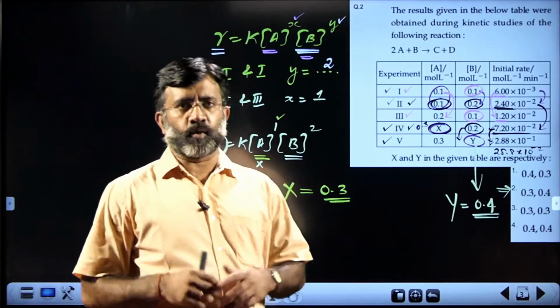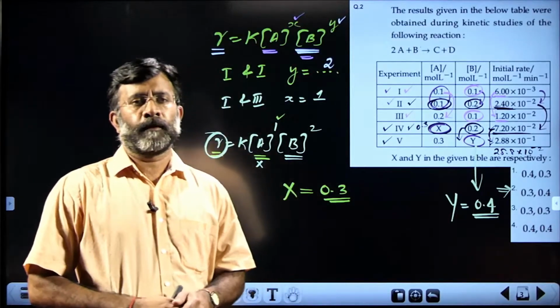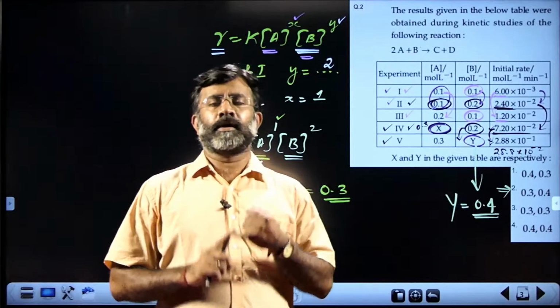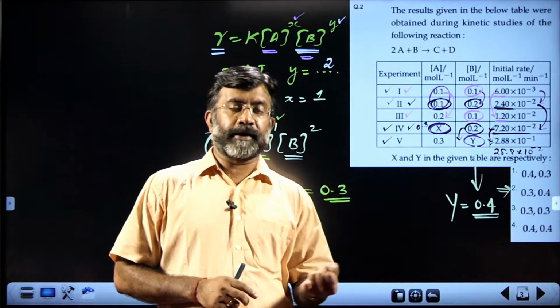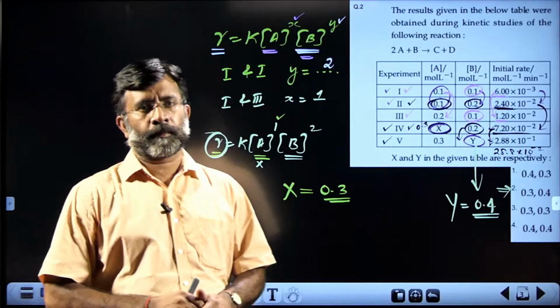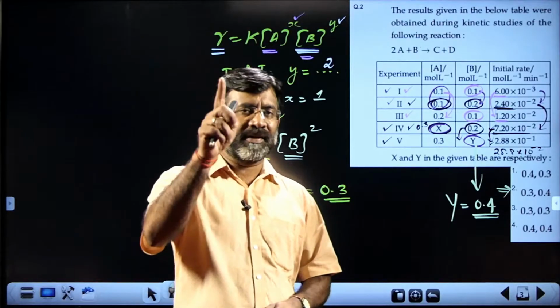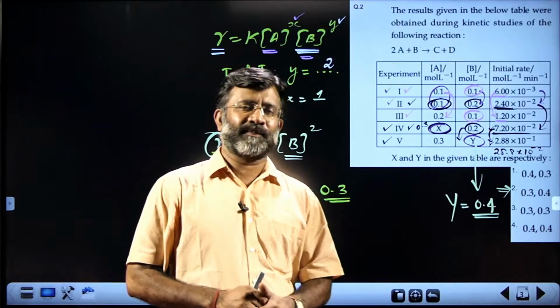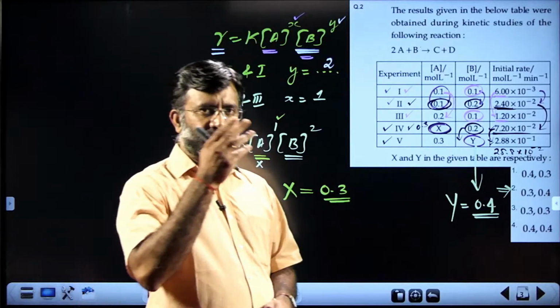It's an above average question, but a question which you can definitely do. First of all, we have to find out the order of A and B. Then we have to investigate and find out the missing concentration in the table. Such questions are there in the exercise part of the NCERT textbook. Next question.